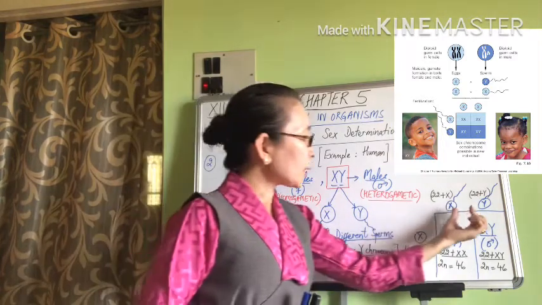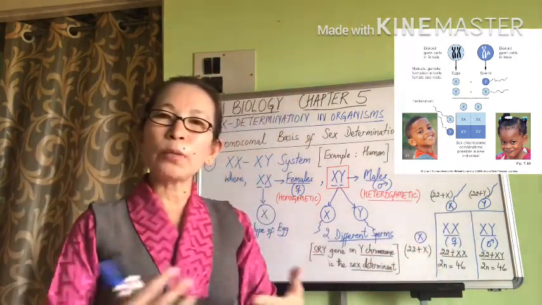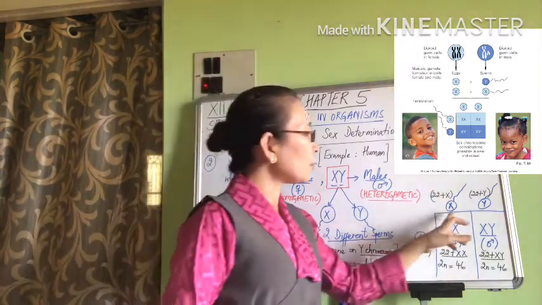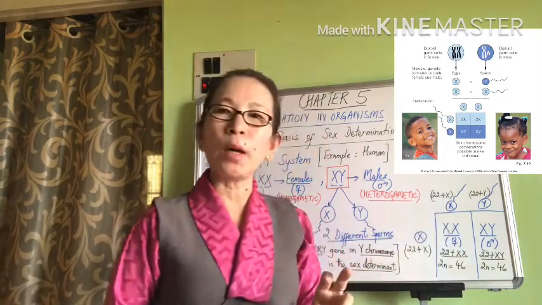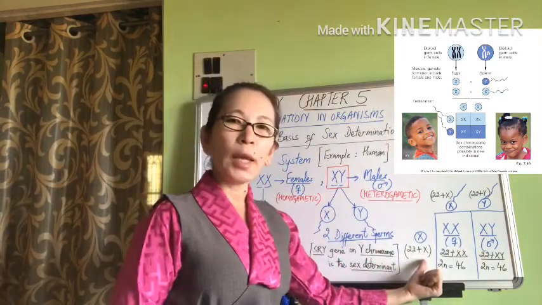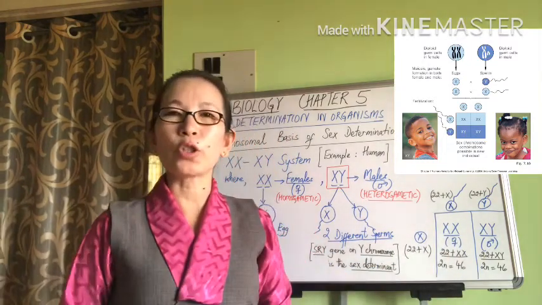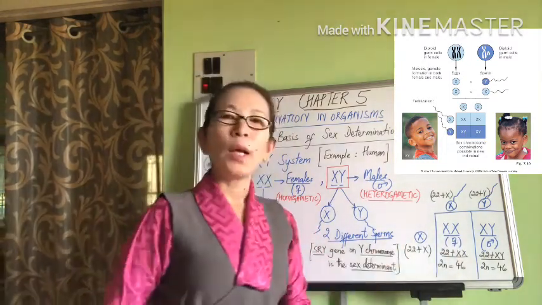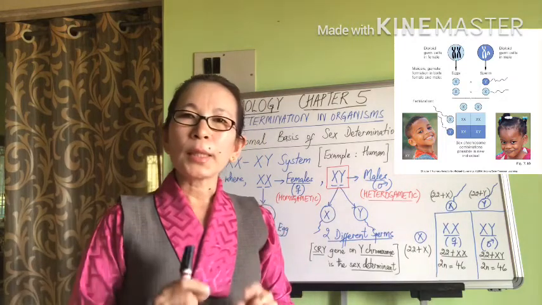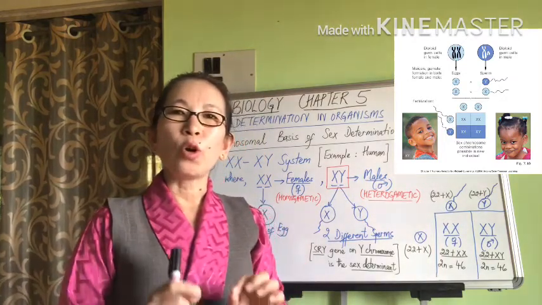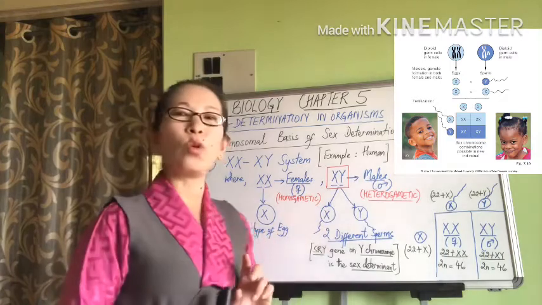Now, sex would be determined by which sperm fertilizes the egg. So if an X chromosome containing sperm fuses with the egg, then this would result in an XX combination. And we have to understand here that the SRY gene is absent, or not present, on the X chromosome.